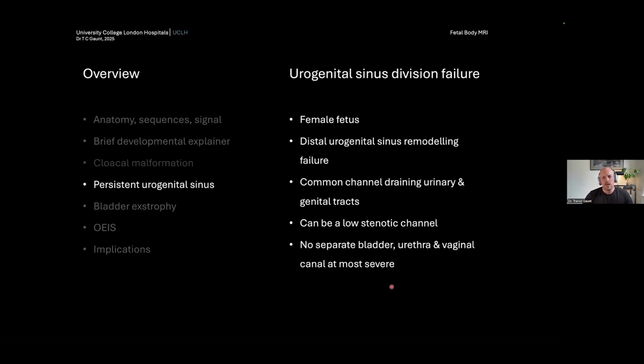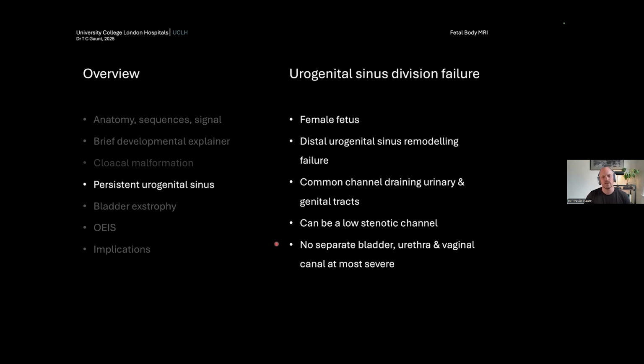A persistent urogenital sinus develops when there's incomplete division of the urogenital sinus in a female fetus. You get distal urogenital sinus remodeling problems. It doesn't completely separate out during the mid-weeks of organogenesis. You generally get a common channel which drains the urinary and the genital tracts, but it can be very low and it can be stenotic. So you can get the impression that there is a normally formed bladder with a dilated genital system, which we'll see in a second, or there can just be a complete chamber that drains both systems as well.